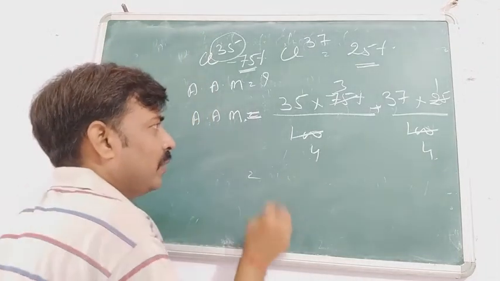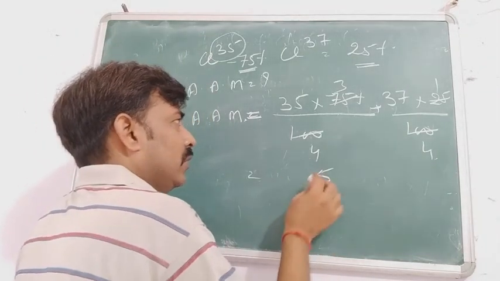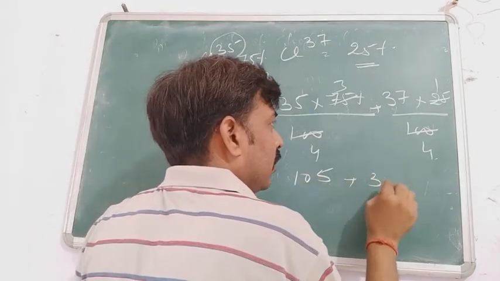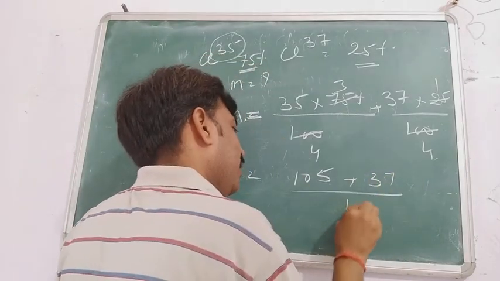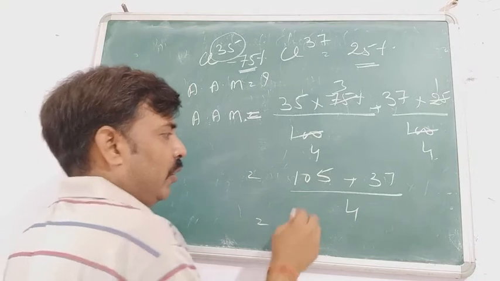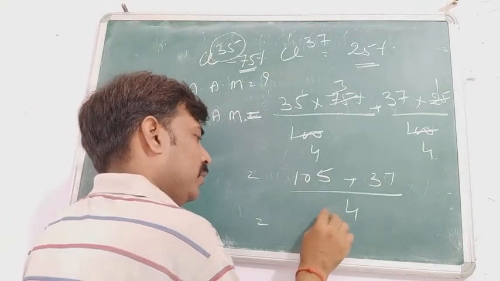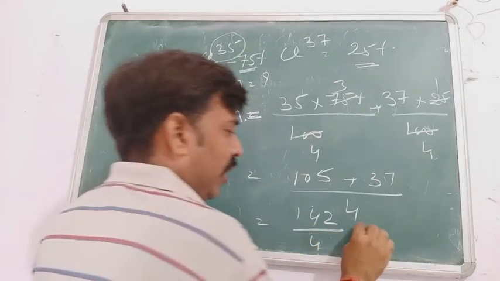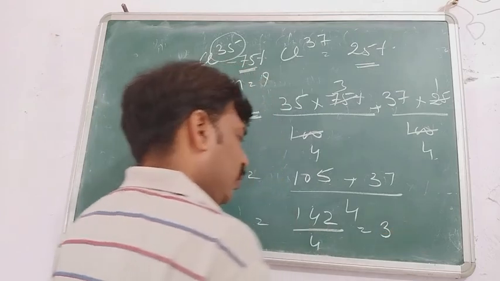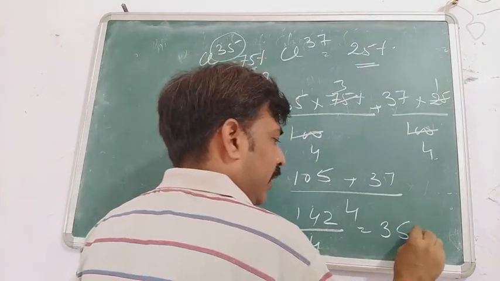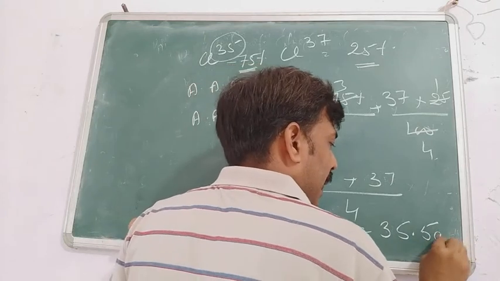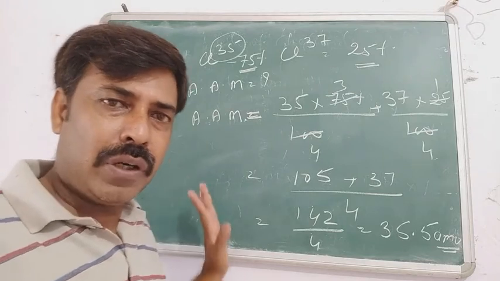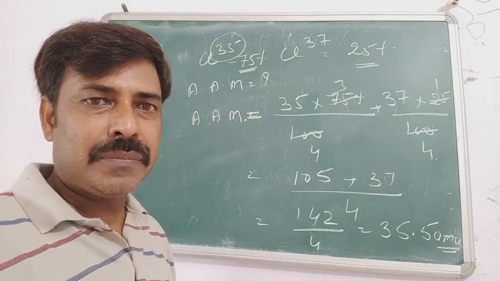By solving, we get 105 plus 37 divided by 4, and when you solve it you get 142 divided by 4, which equals 35.5 AMU. The same question you have already done in the lower classes, especially class 9th.